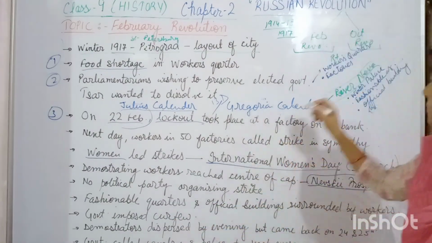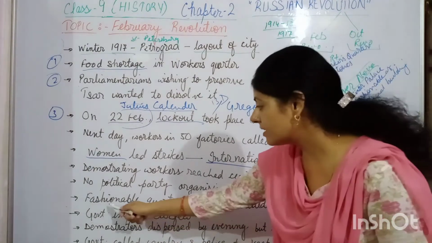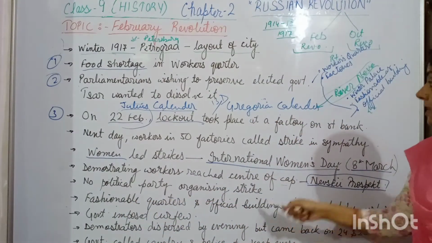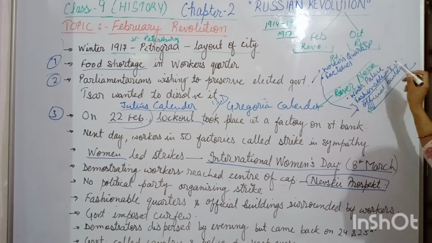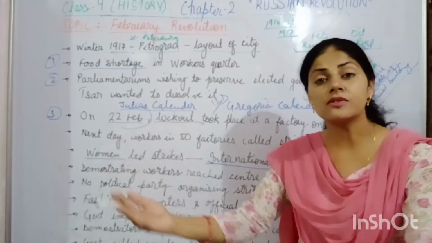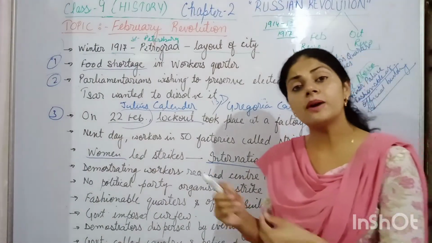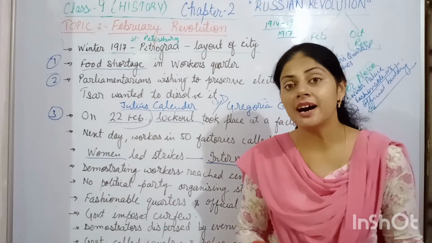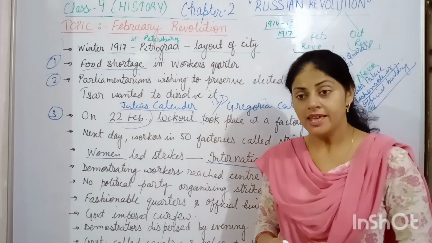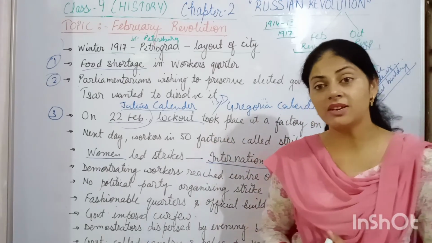These workers moved from the right bank to the left bank, and they surrounded the government buildings, the fashionable areas, and the winter palace of the king. They surrounded all the areas. From the safety point of view, the king called the police and the army into the city, who were instructed to keep an eye on these demonstrating workers.